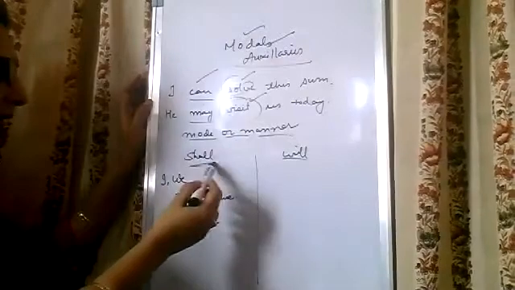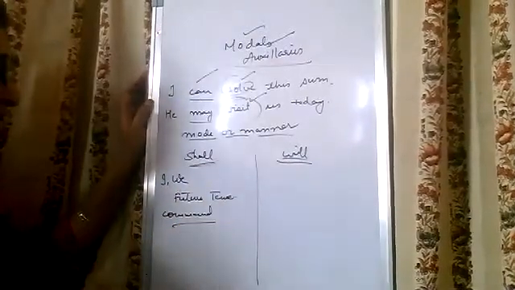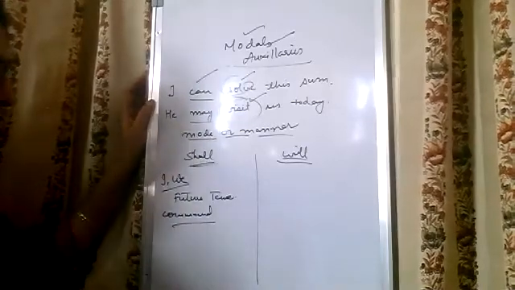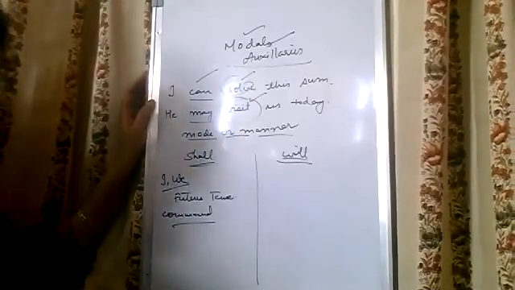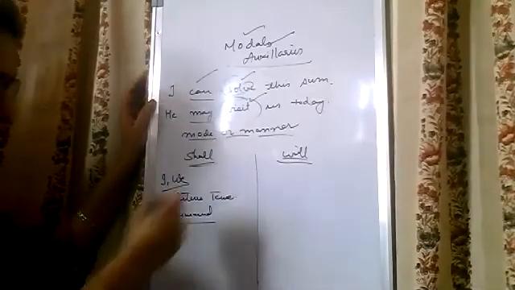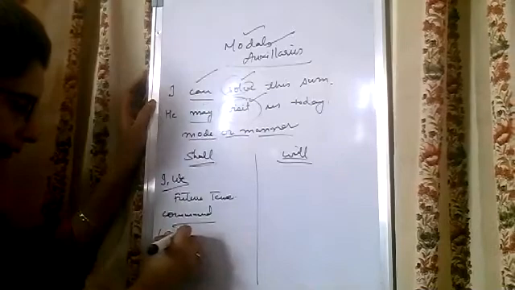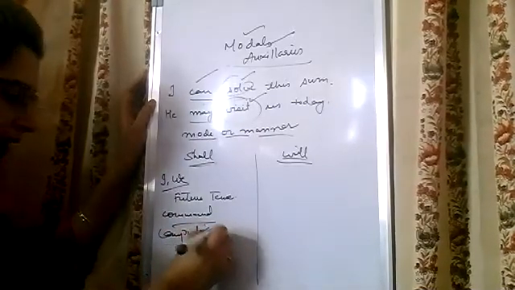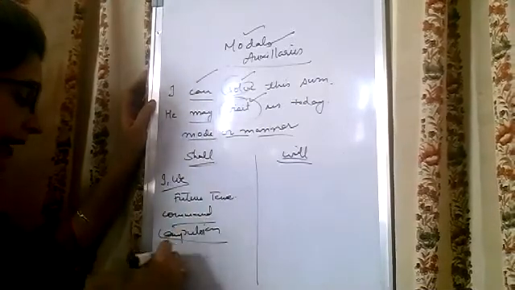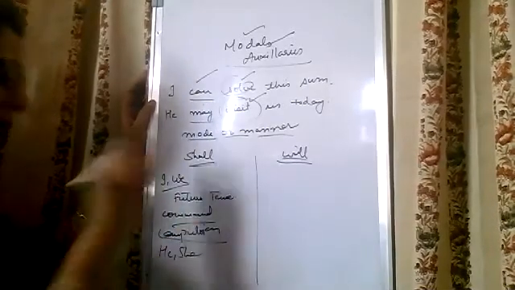First of all, in case of modal auxiliaries, we have shall and will. In case of shall, we use it with I and we, okay, that is for future tense. Sometimes when we have to give a command, then also we use shall. Sometimes there is compulsion. For example, he shall carry out my order. So it means that sometimes with he and she also shall can be used.